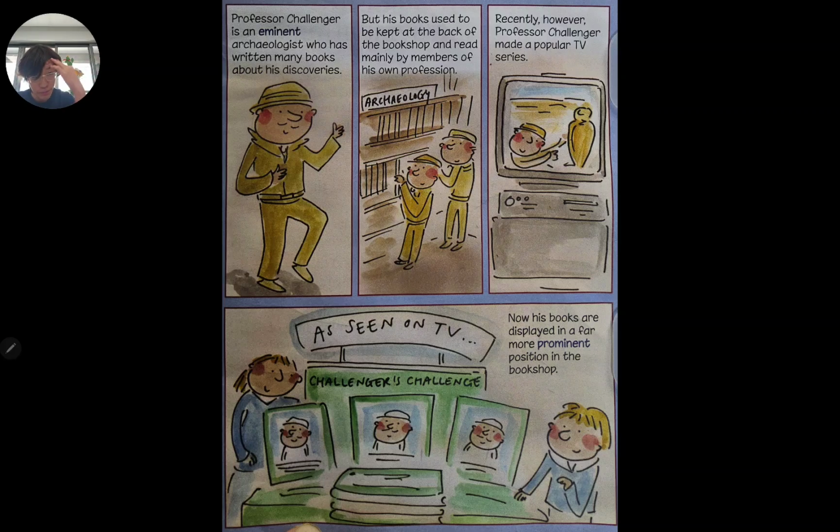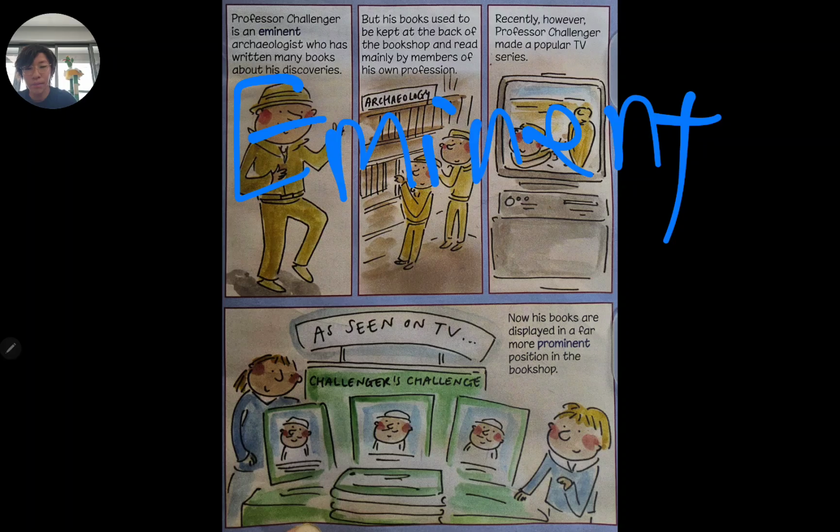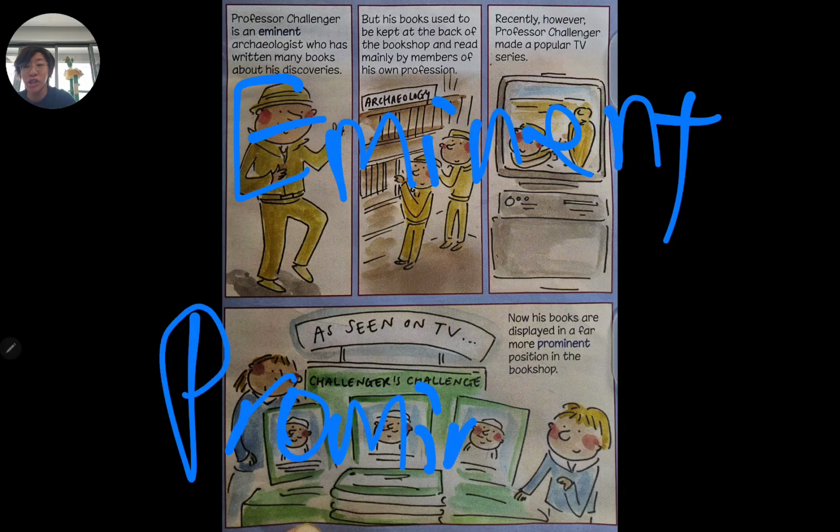Works out pretty well. Alright, that's a pretty good no comment if you ask me. Next up, we have the words eminent and prominent. Now, when you're eminent, that means you are highly respected for your achievements. Whereas when you're prominent, that means you're well known and you're seen by a lot of people.